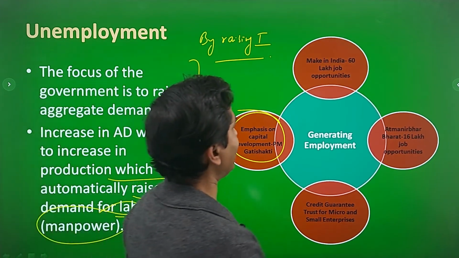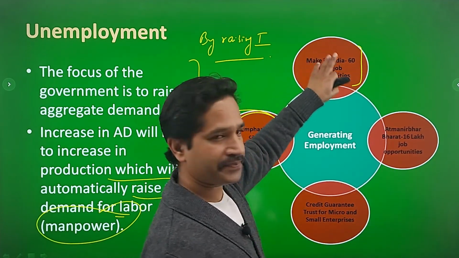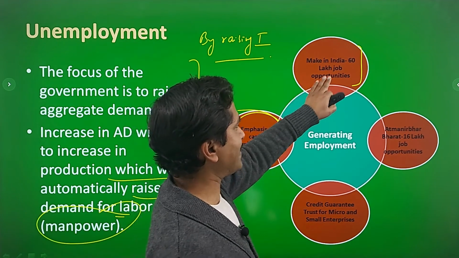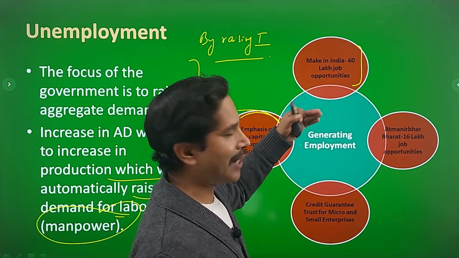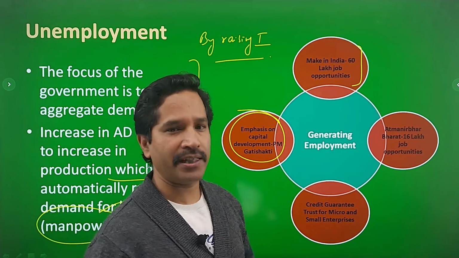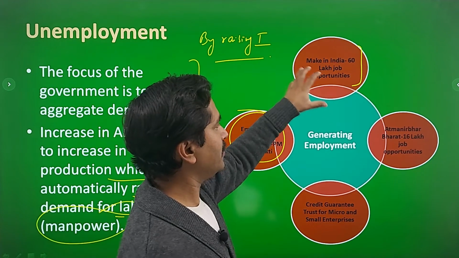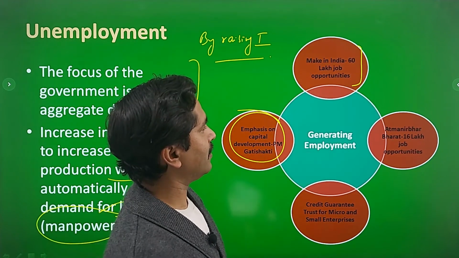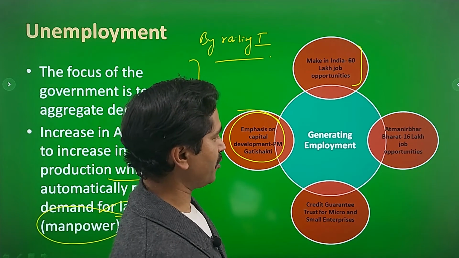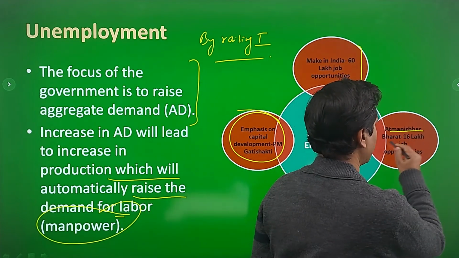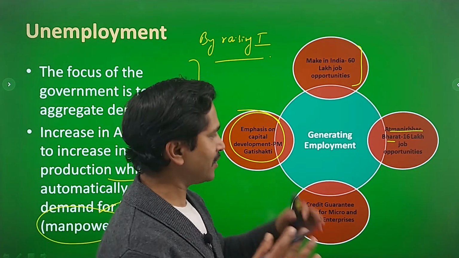Second is Make in India. For the next 5 years, the budget says that the Make in India scheme of the government is going to create 60 lakh job opportunities, right? Various steps have been taken, tax incentives have been given. A lot of schemes have been introduced where the Make in India scheme will lead to generation of employment opportunities. Atmanirbhar Bharat: I talked about defense, electronics, and various other industries.